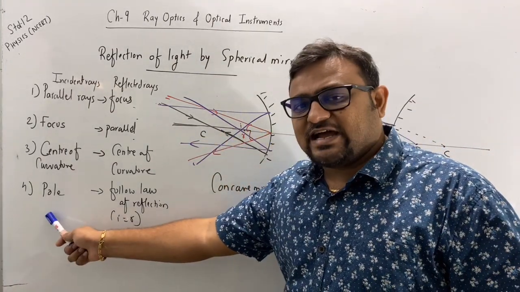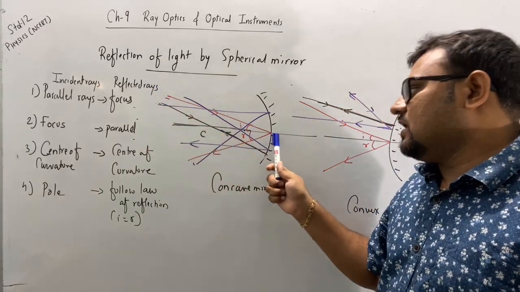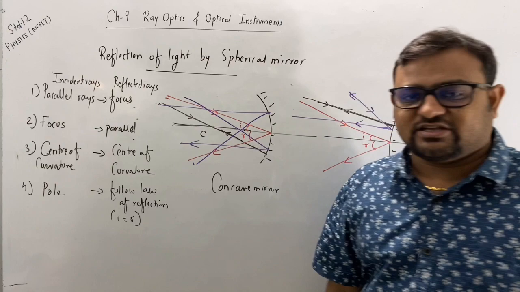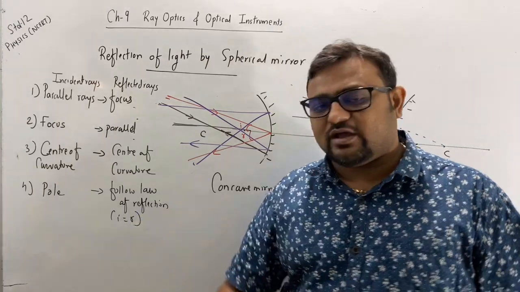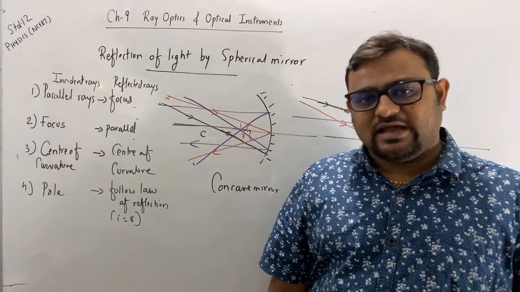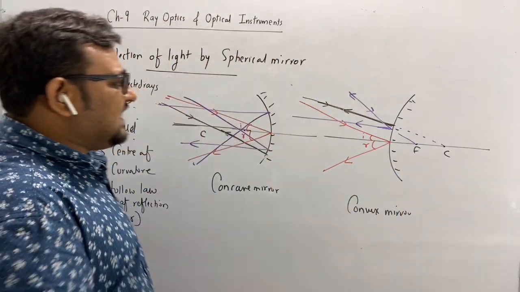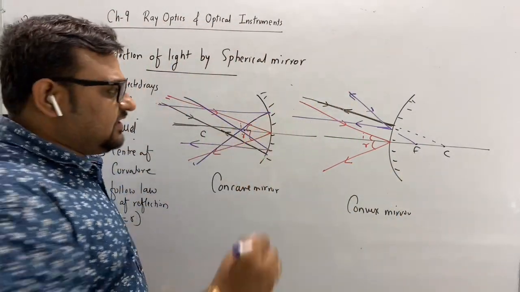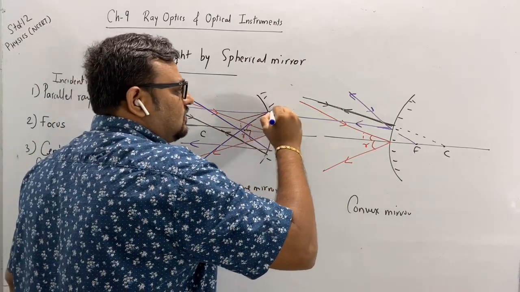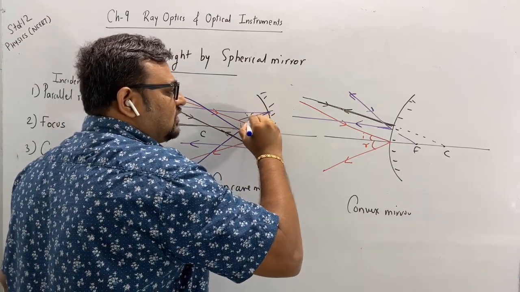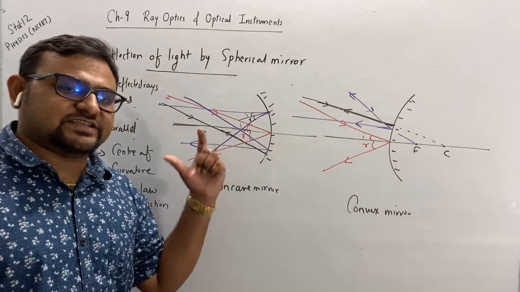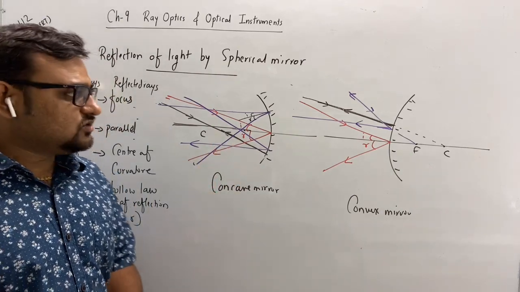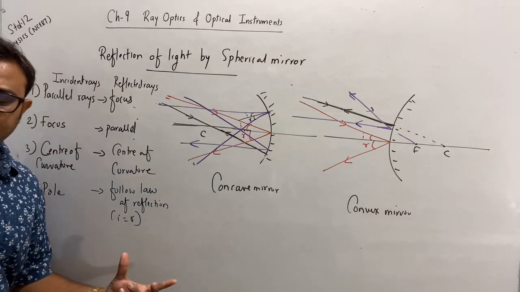When the rays are directly incident on the pole in both the mirrors, then they obey the law of reflection, that is, angle of incidence is equal to angle of reflection. See, it is obeying the law of reflection in every case. Here also, if I take this, this will be the angle of incidence and this will be the angle of reflection. In every case, they are obeying the law of reflection. So just go through this topic.